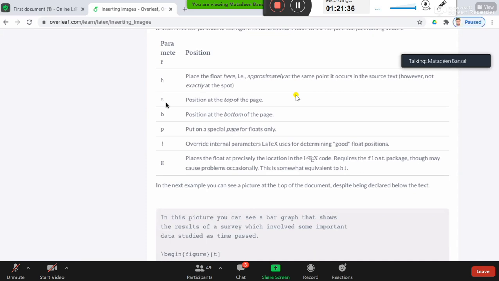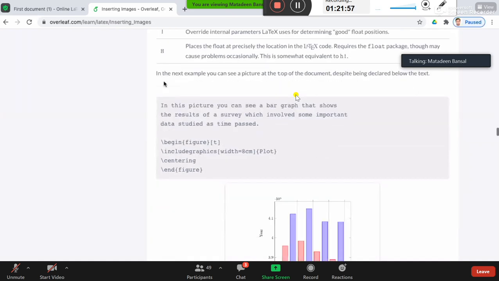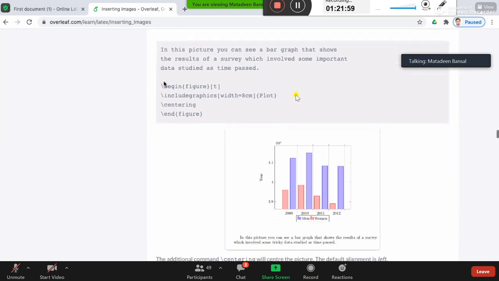If this parameter is b, it will be at the bottom. If you put p, it goes on a special page. If it is this symbol, it overrides the internal parameter. It is not generally used. Sometimes we need h. Otherwise, the template has all its specifications, so there is no need to worry about it.